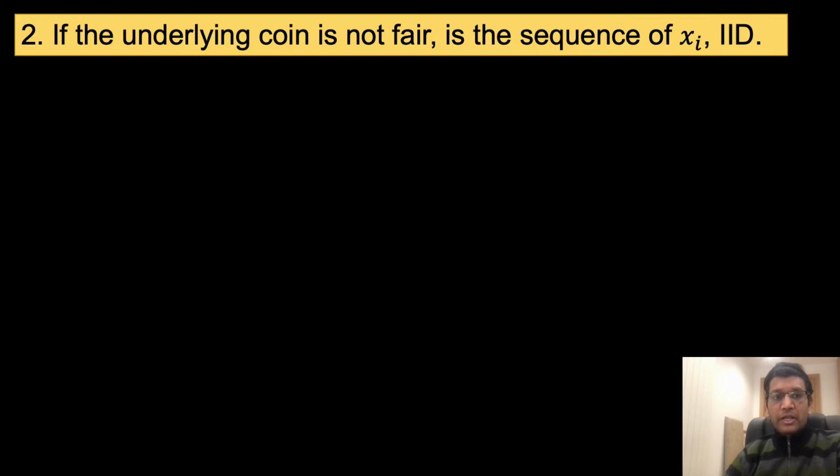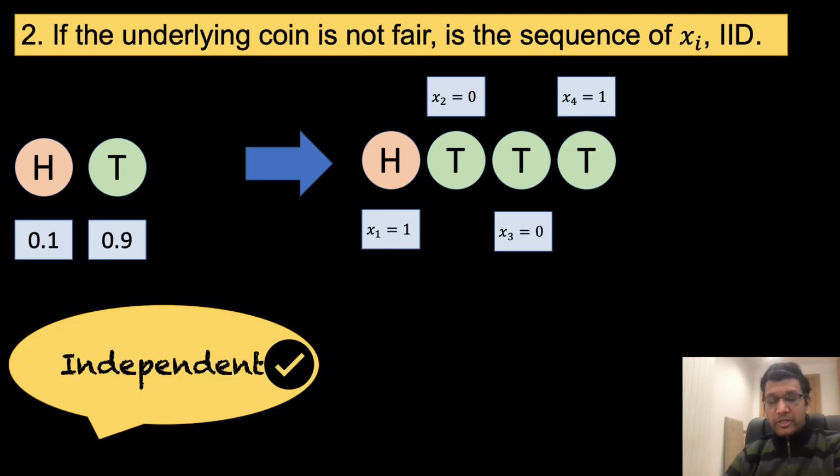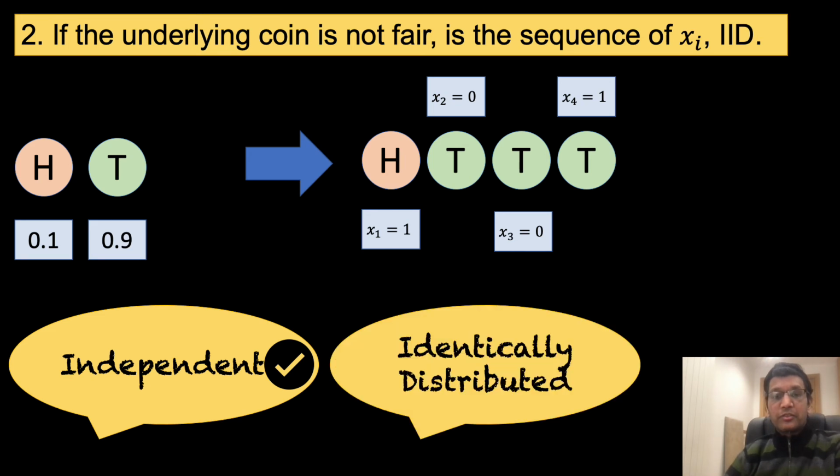Now let's move on to the next question. If the underlying coin is not fair, is the sequence of x sub i IID? Clearly, the only implication of the fact that the coin is not fair is that the probability distribution is different. The coin tosses are still independent, and due to the same probability distribution, they are identically distributed.